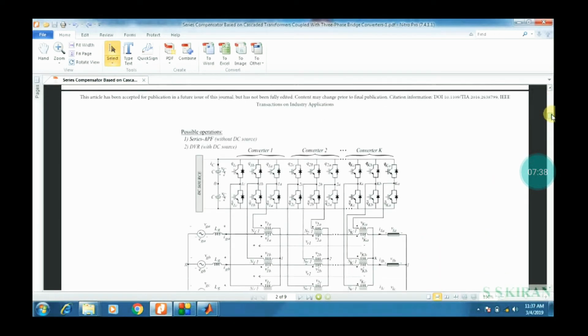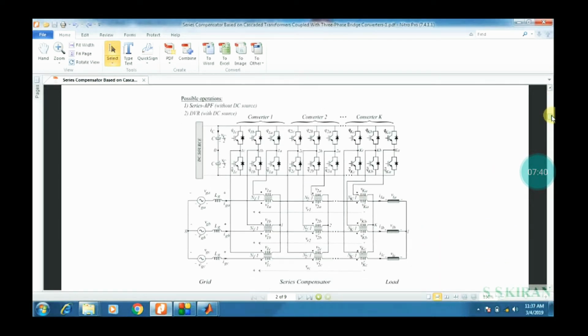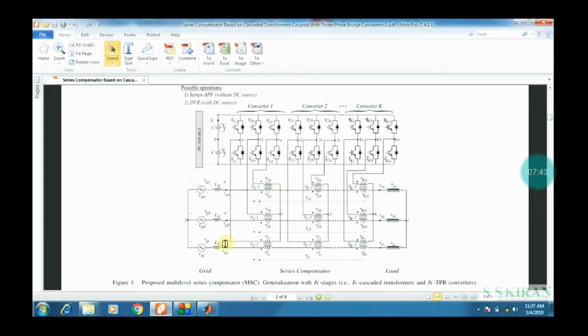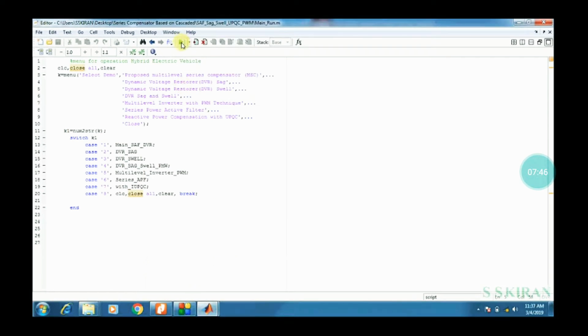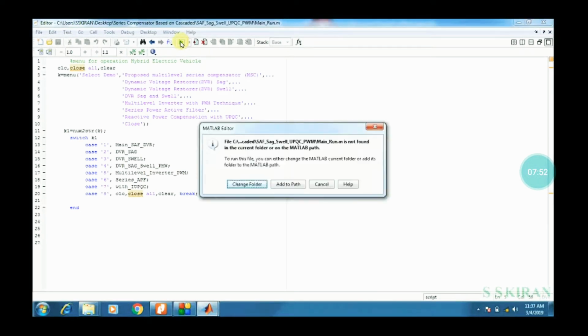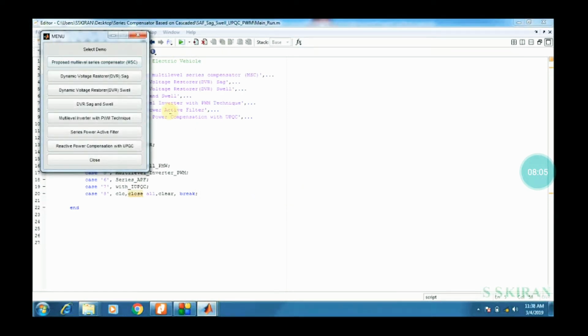Then in that base paper, see how I can execute. I will explain. Click here, that is the run button. Just click on run main simulation. Here is a very important point: you have to click this change folder. Don't click on add to path, click change folder.